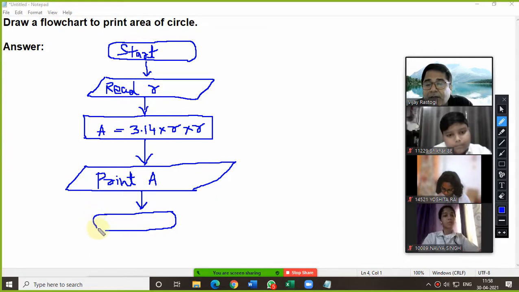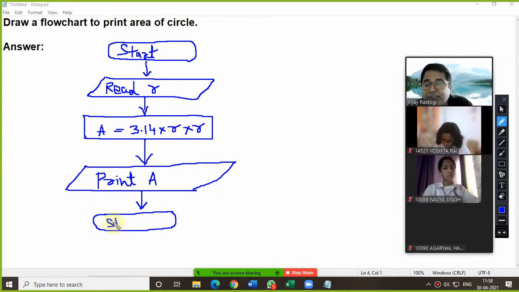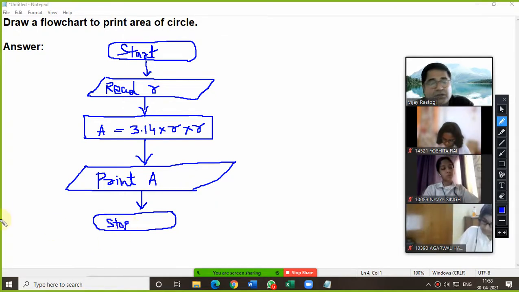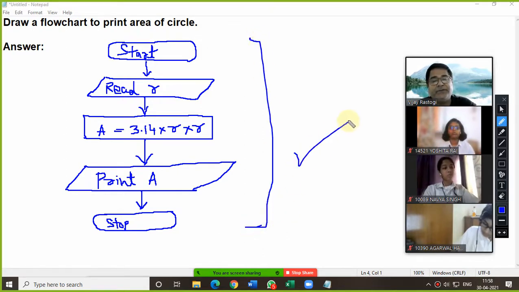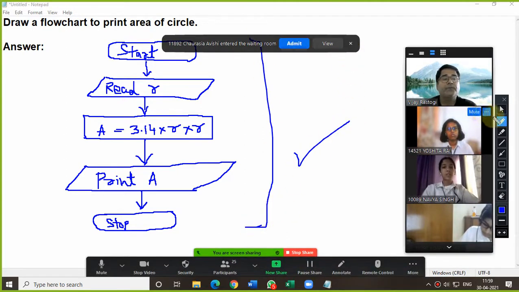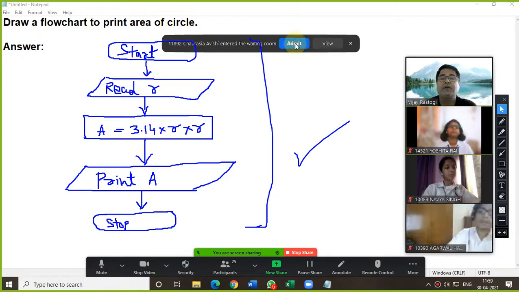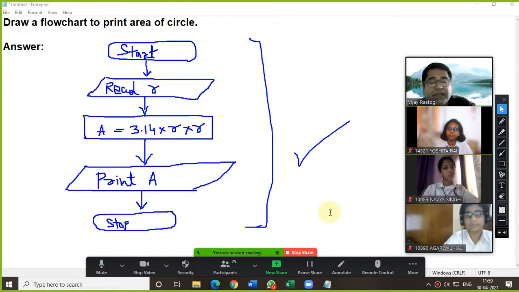Number of times I have told you, you need to pay attention while drawing the symbols. The symbols must be correct. If the symbols are wrong, you will miss your marks. I hope this thing is clear for everybody. Yes, sir. Any confusion? No, sir.